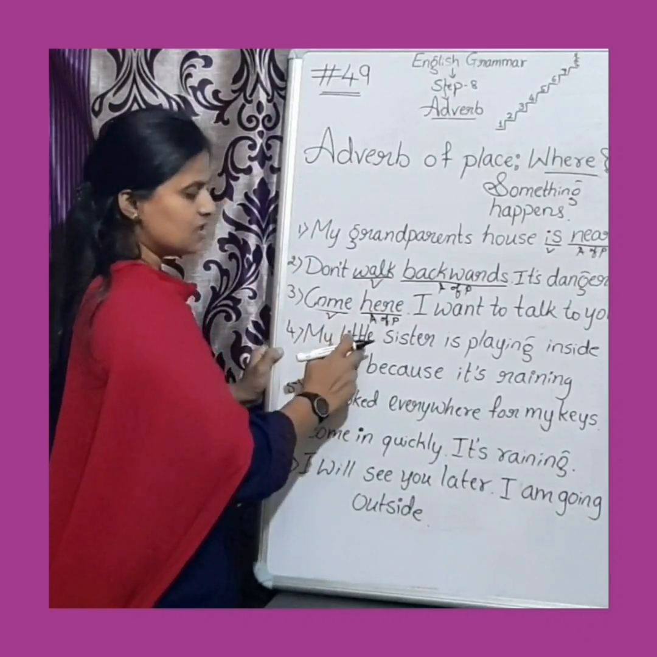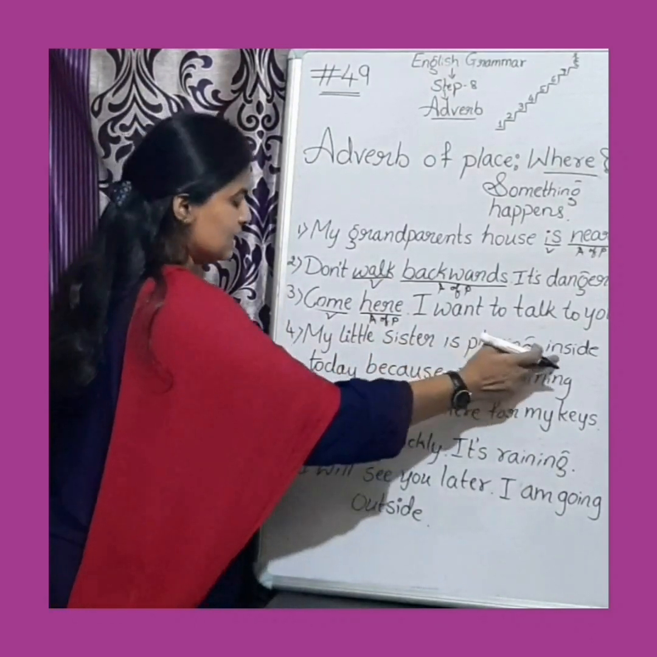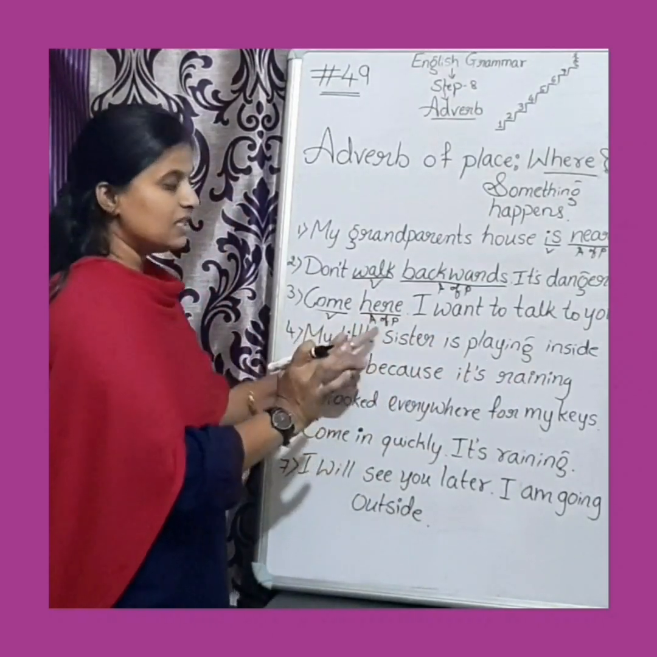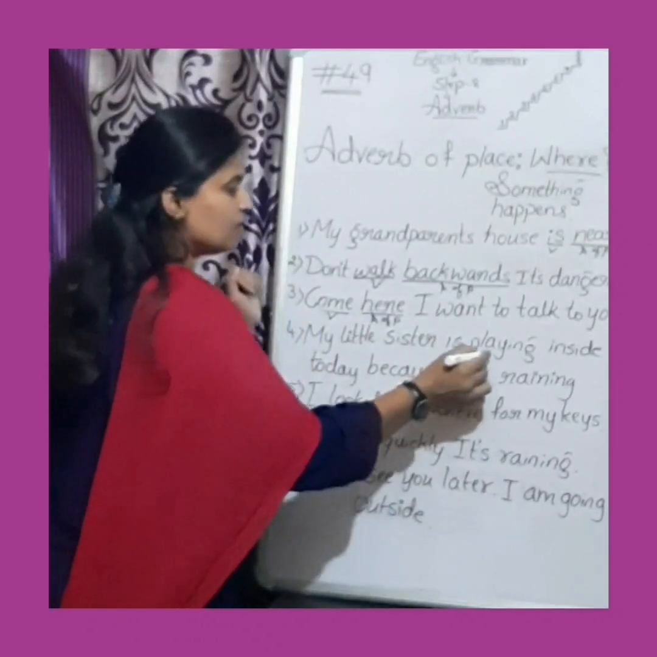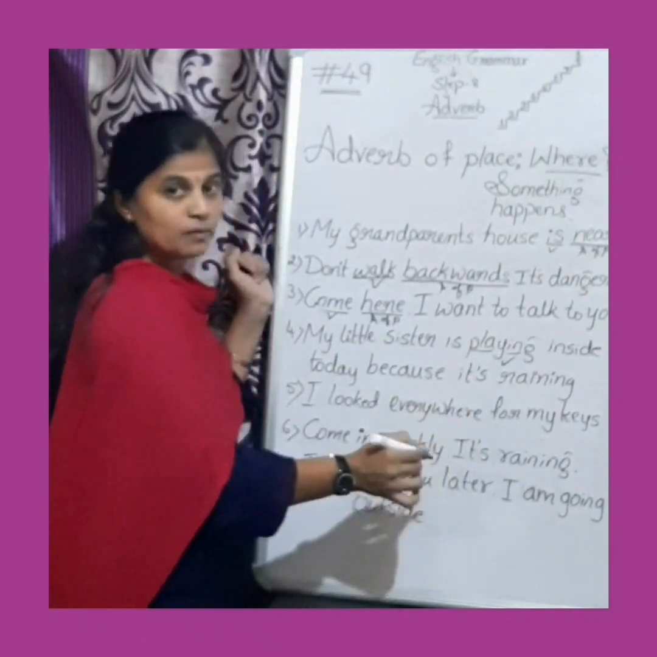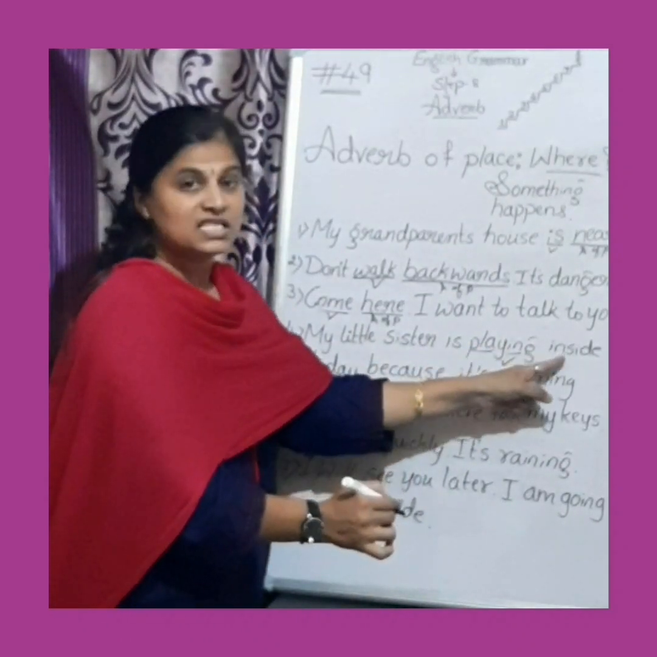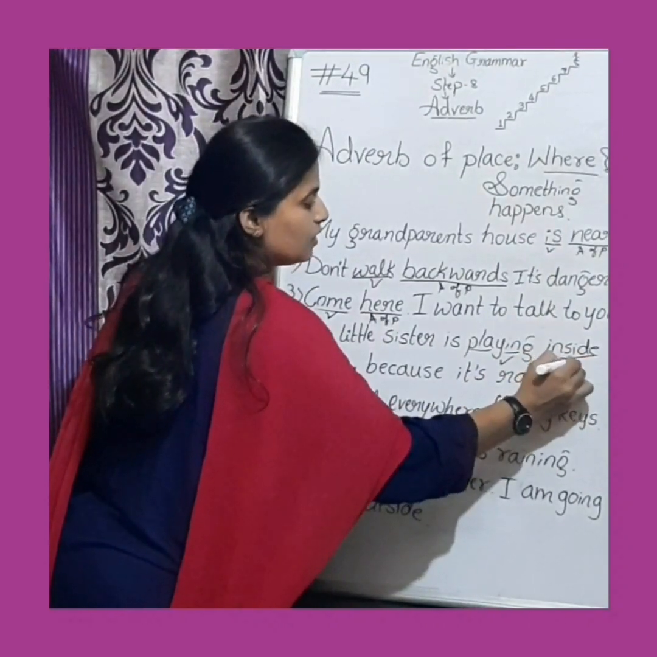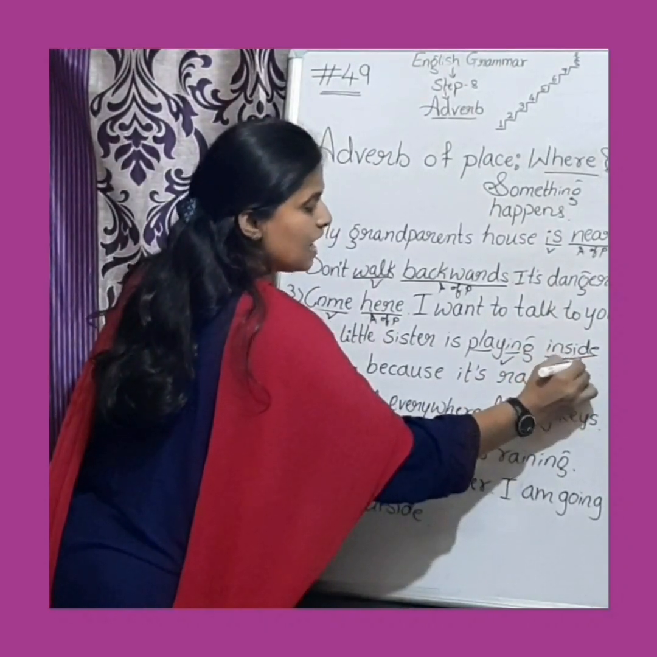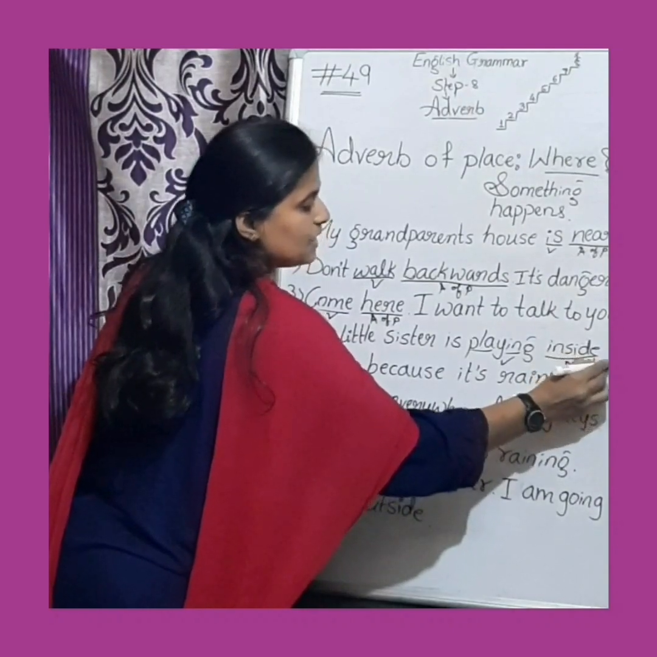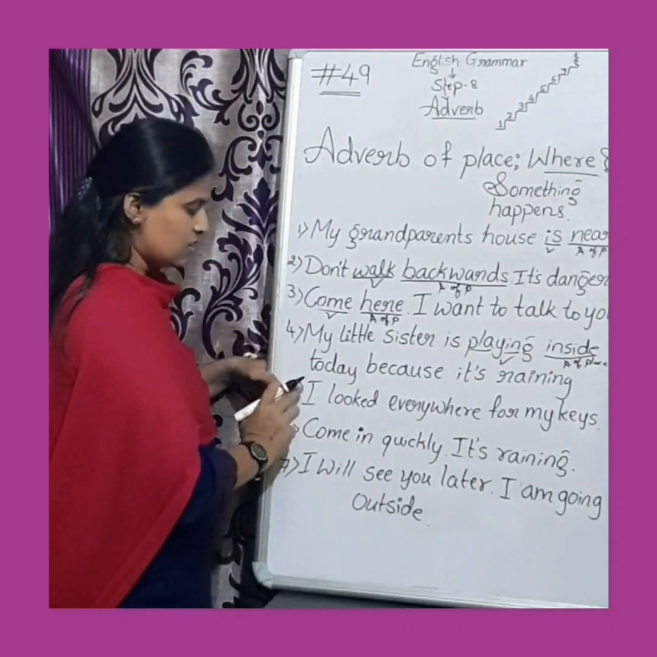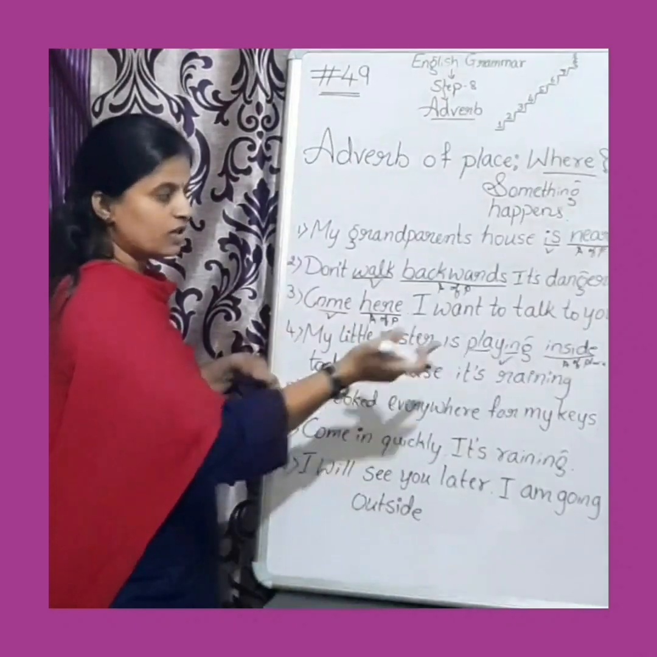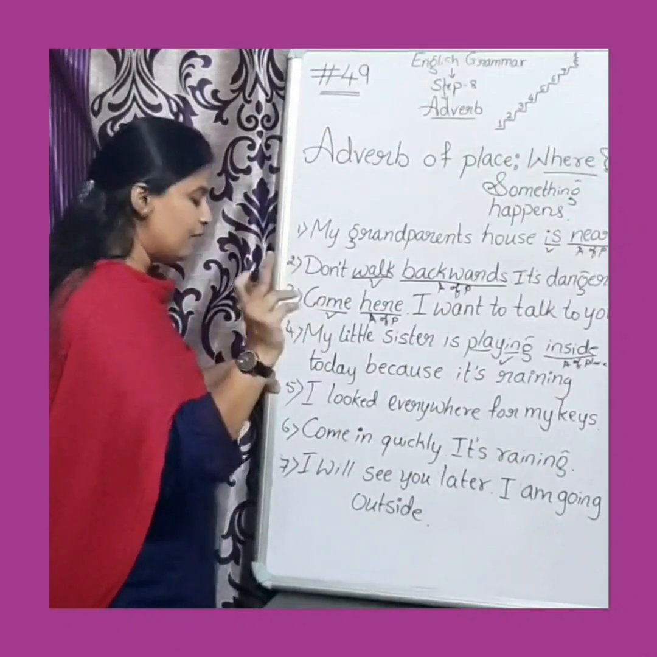My little sister is playing inside today because it's raining. My little sister is playing, this is the verb here. So after the verb you can see inside is there. This is showing where the action is taking place. That is adverb of place. Next to this, is there any noun or pronoun? No, it's not there. So it is not a preposition. It is adverb of place.